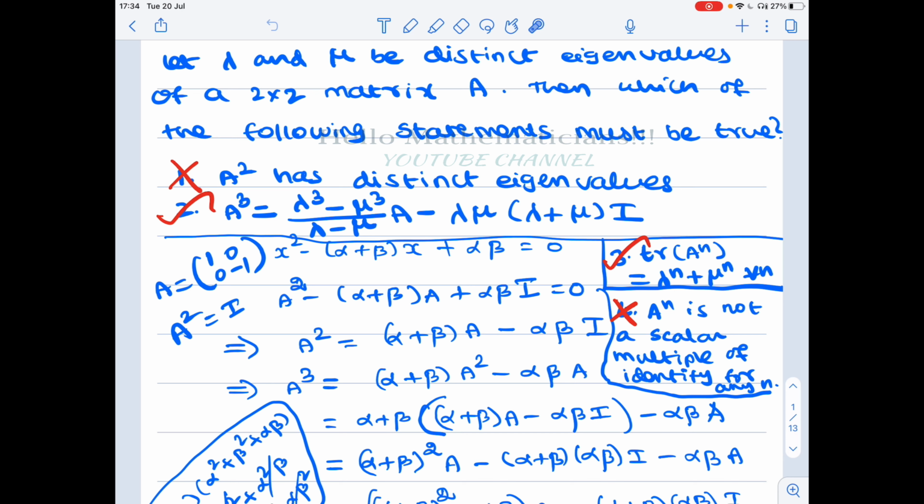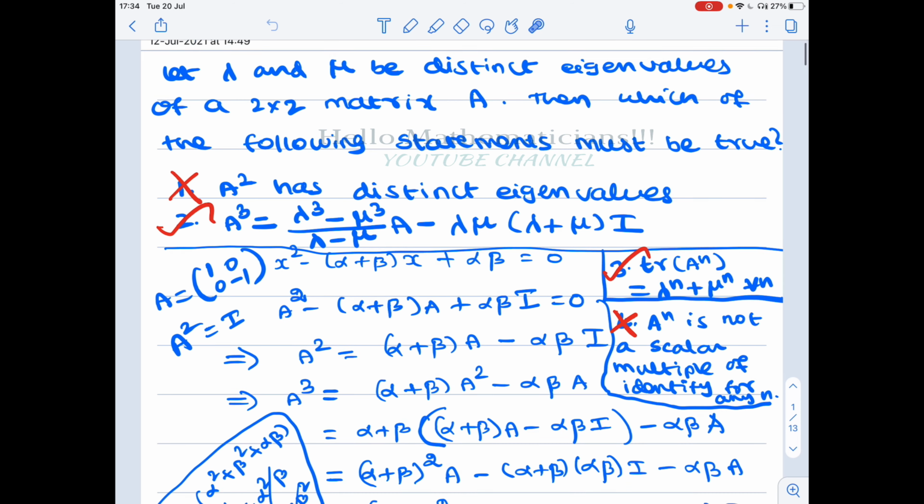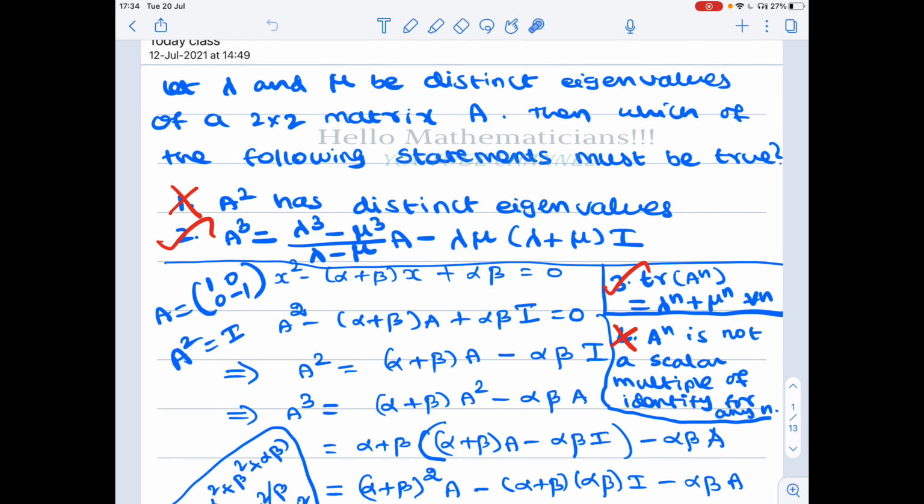First option is A squared has distinct eigenvalues. It's given that A has distinct eigenvalues. Then A squared has distinct eigenvalues, they are saying, but what are the eigenvalues of A squared? If A has eigenvalues lambda and mu, then lambda squared and mu squared are the eigenvalues of the matrix A squared. So basically the question is, if lambda and mu are distinct, does it mean that lambda squared and mu squared are distinct?